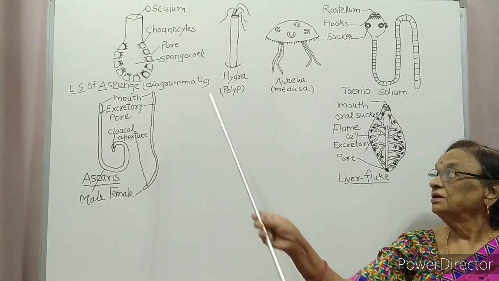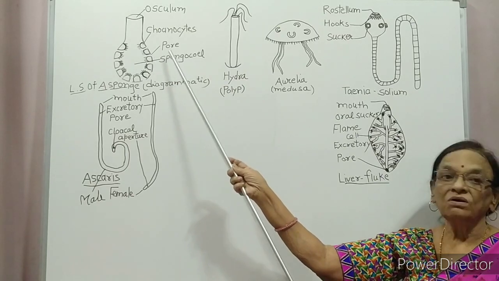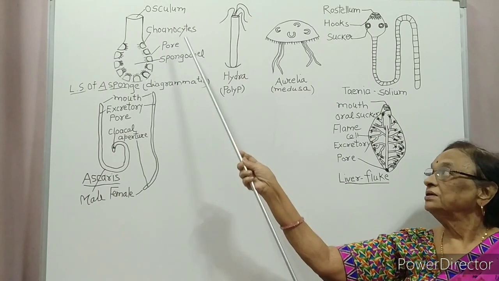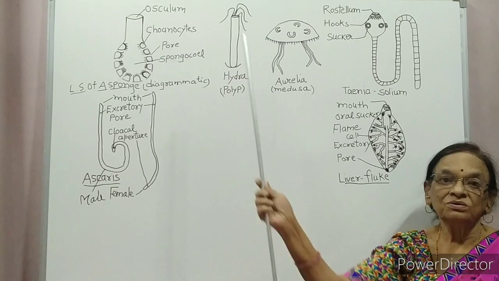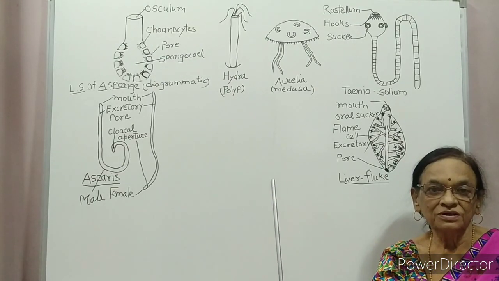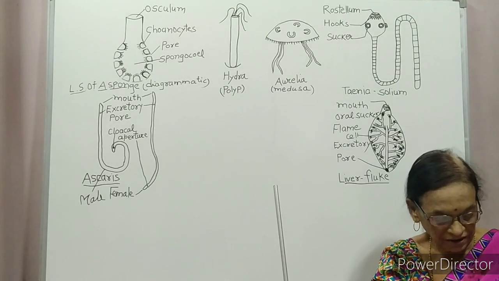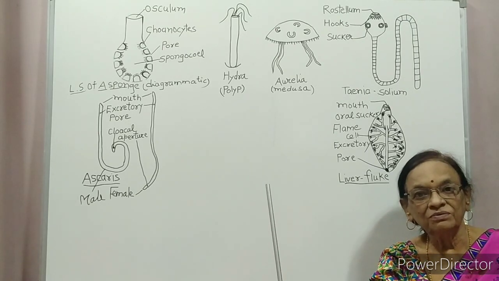Water enters through small holes called ostia or pores, enters the body cavity, spongocoel, and goes out through osculum. It is for respiratory exchange, gathering food particles and for removal of waste.